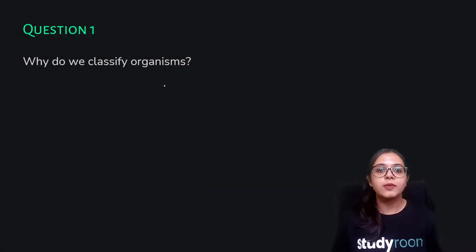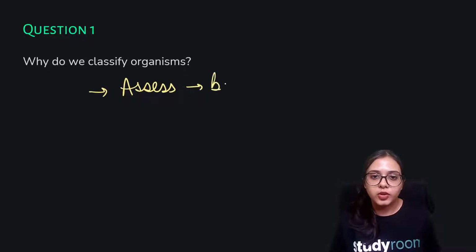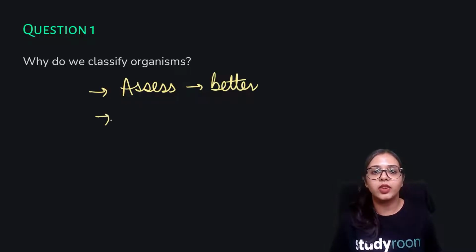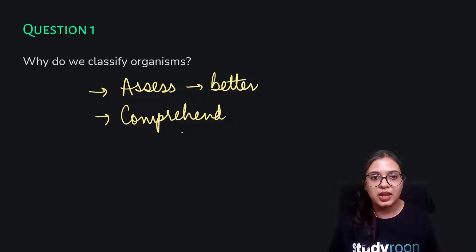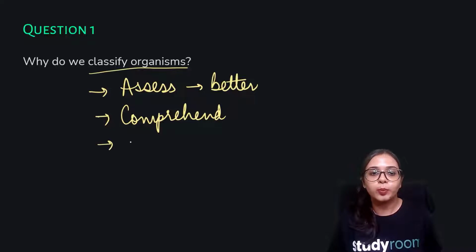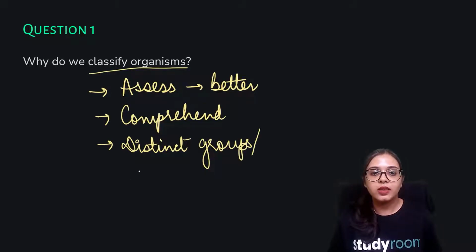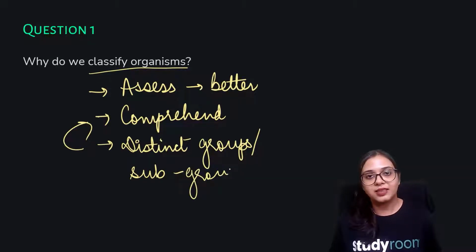Why do we classify organisms? We classify organisms so that their understanding is easier, so that we can assess them in a better way. We can understand them, we can comprehend them, and thus that can make our lives easier as well. We are dividing organisms so that they can be put into distinct groups as well as subgroups, and this classification helps us in order to comprehend and understand them.